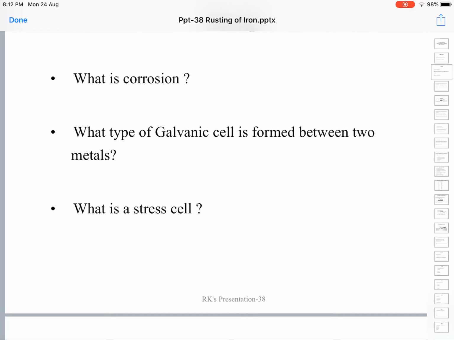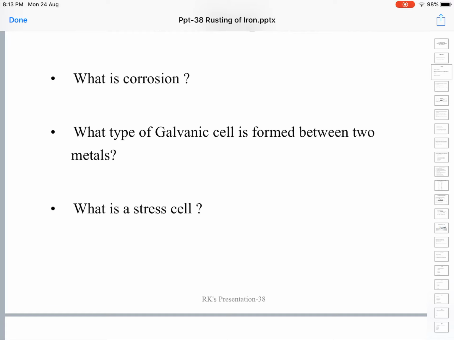Because a more stressed area, to withstand the higher stress and strain, will be endowed with higher energy. This higher energy makes that part more reactive, and hence it turns into the anode. The tip and head of a nail turn into the anode. The middle part or shaft becomes the cathode. The head and tip of the nail first undergo corrosion. That is about the stress cell.